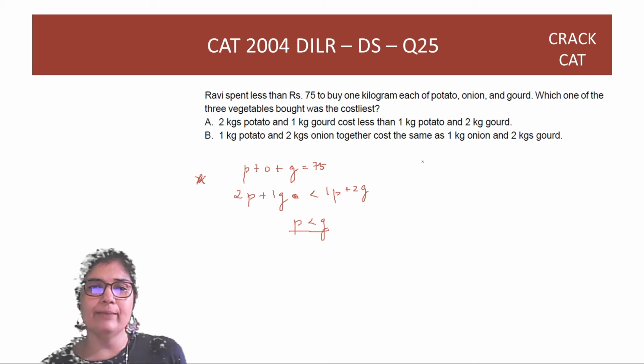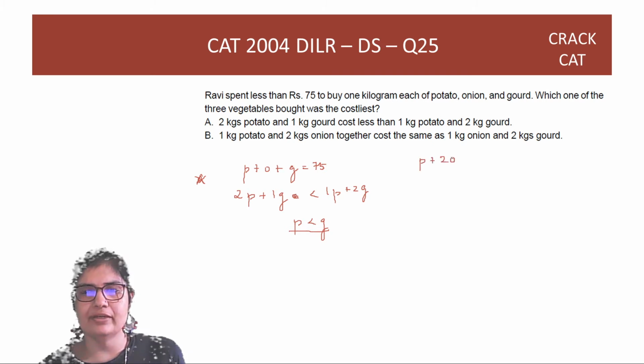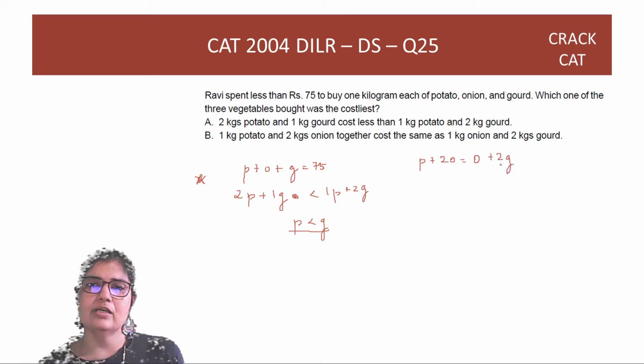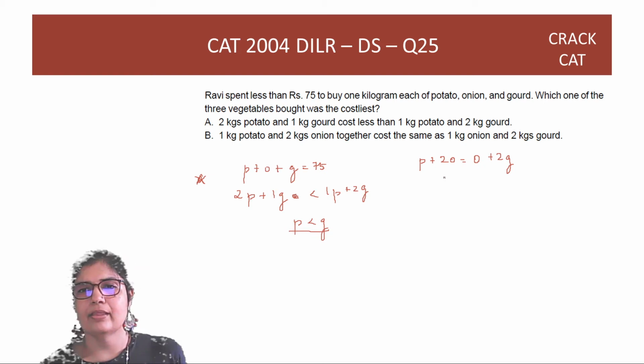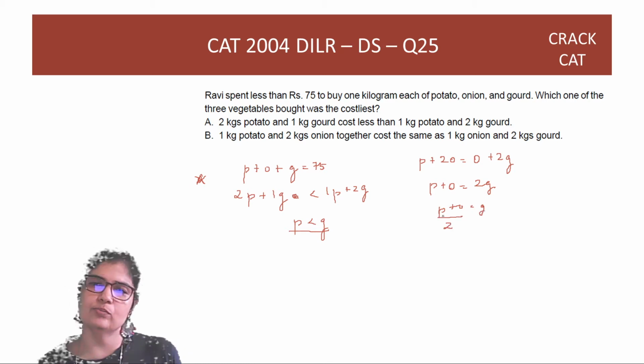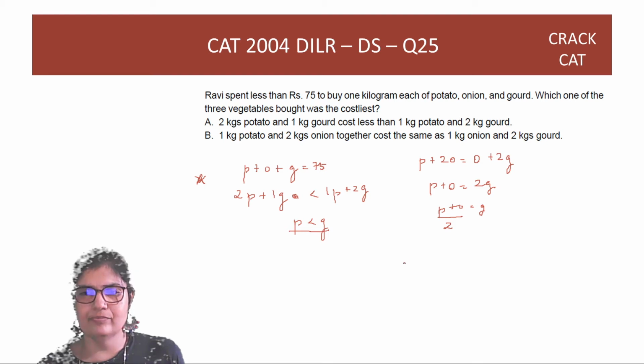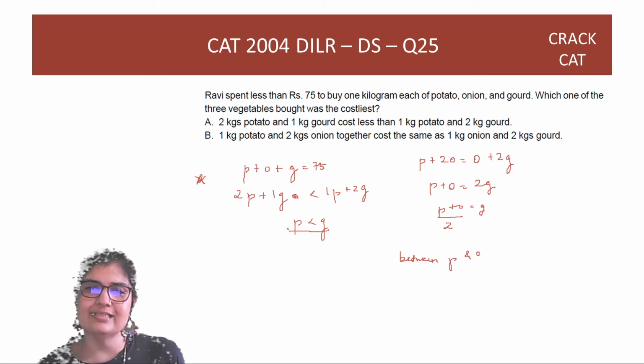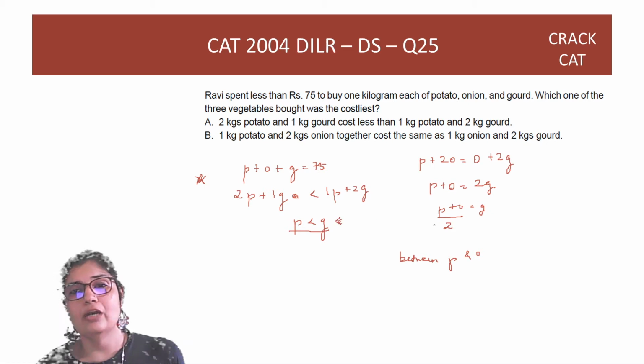Then 1 kilogram potato and 2 kilograms onion. So potato plus 2 of onion is equal to onion plus 2 of gourd, right? So now if I rewrite this, I'll get potato plus onion is equal to 2 of gourd, or better still, G is the average of P and O. So clearly G must be between P and O, out of which if P is less, O must be more. So alone, of course, it is not sufficient.